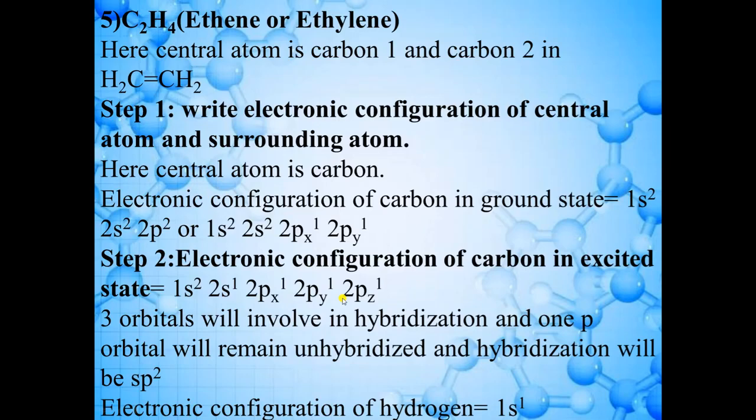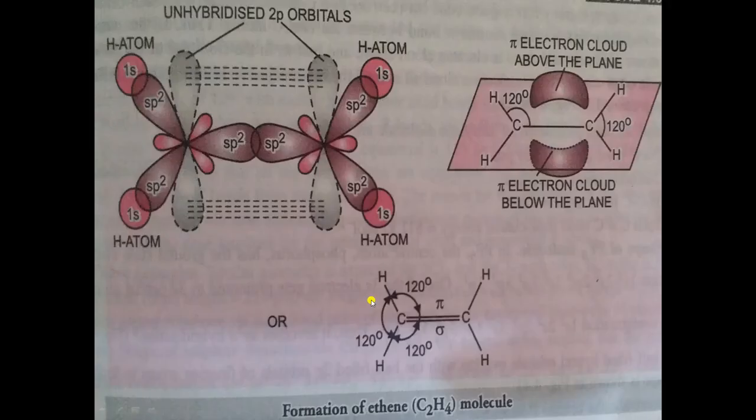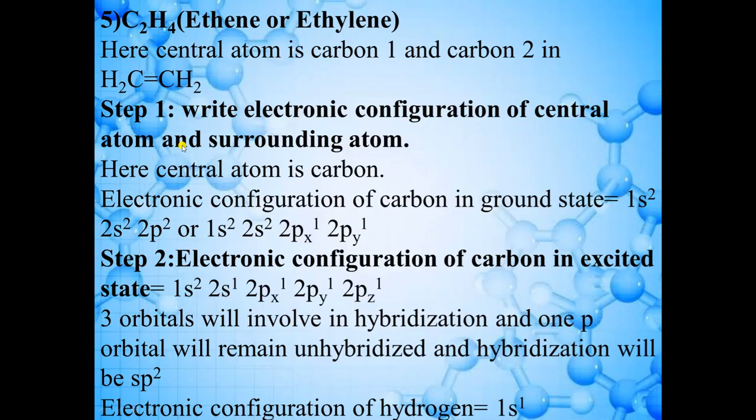But 2pz1 remains unhybridized, so its shape will be the same. So its shape will be dumbbell shape, this one. So this is 2pz, because its shape is the same, because it is an unhybridized orbital. Okay, so you will draw it in this way. Okay, and the shape should be as it is. You will not change the shape. Okay, now this is for this carbon atom.